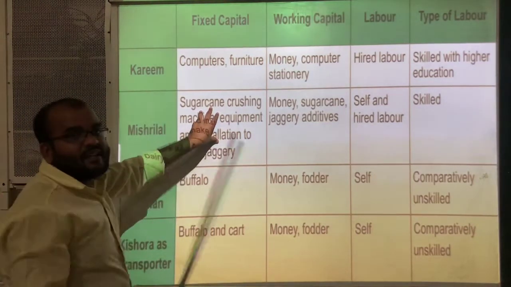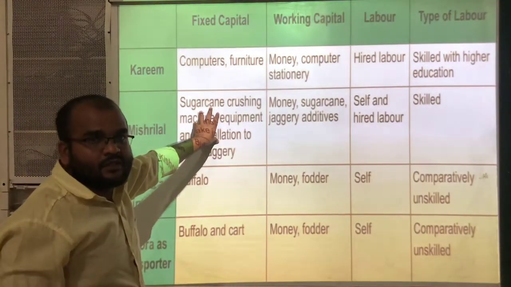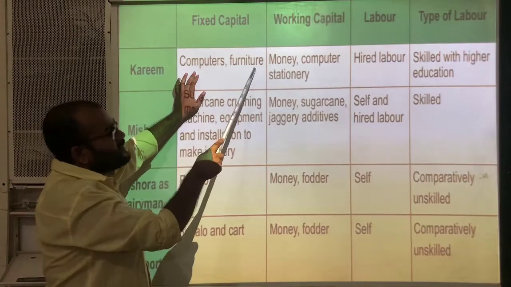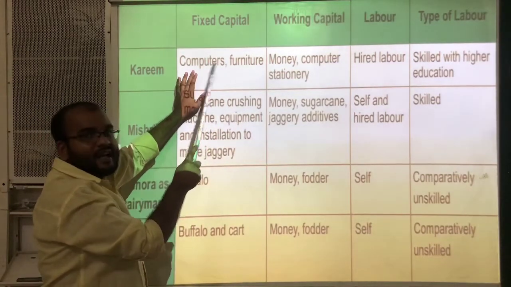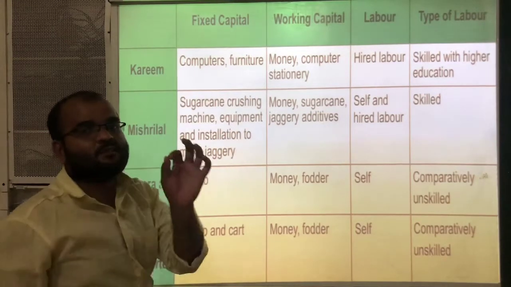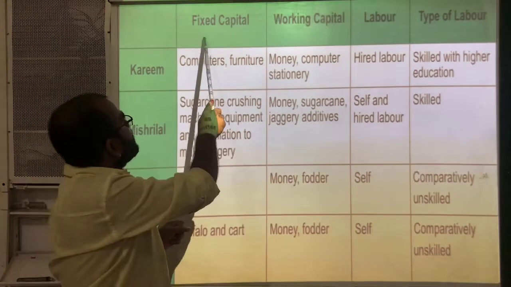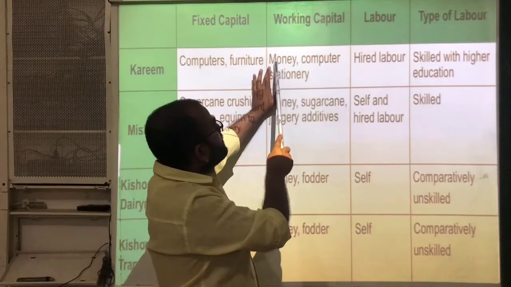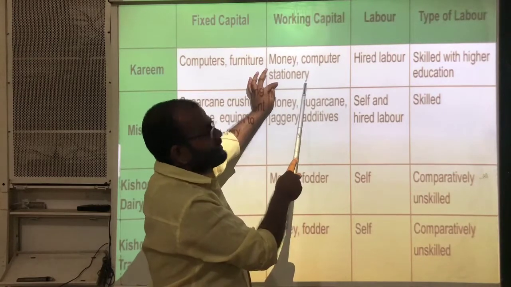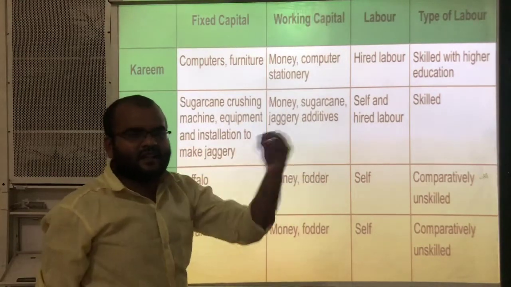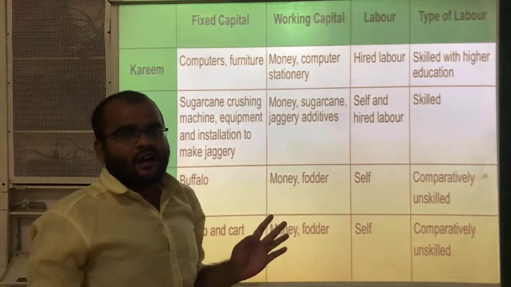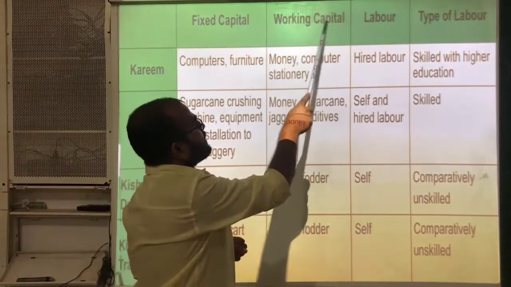Actually, Kareem is running one computer training center. For that computer training center, what is the fixed capital? That means computers and furniture. To buy the computers and furniture, he spent some money. That money is called as fixed capital. Okay. Next, working capital. Money, computer stationery. Computer stationery means ink, papers and current bill, everything. Okay? All will come in working capital.